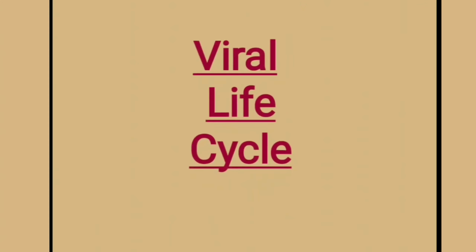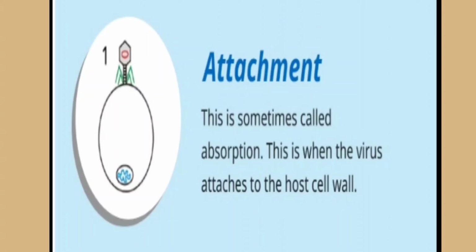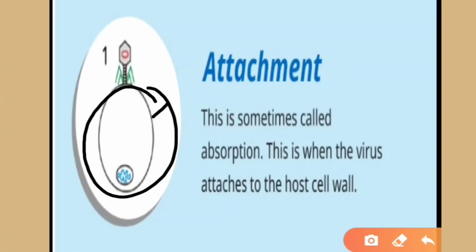Now we will understand the life cycle of the virus. About the viral life cycle, we continue with how it spreads from one body to another body. So first of all, when a virus comes in contact with the living body, here it is a cell, this is a cell. This is sometimes called absorption. This is when the virus attaches to the host cell wall. So this is the attachment stage of the virus.